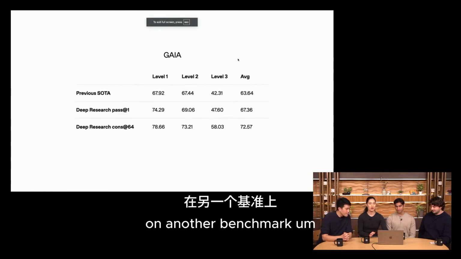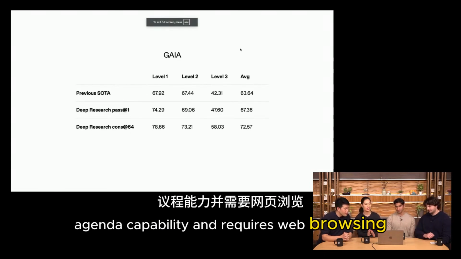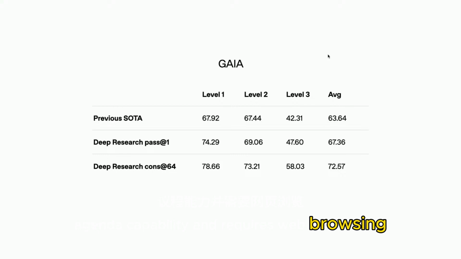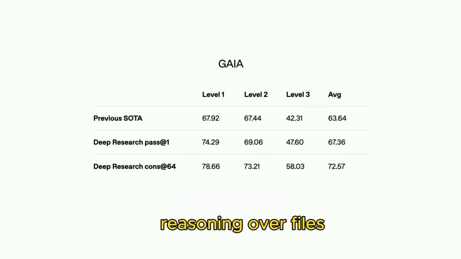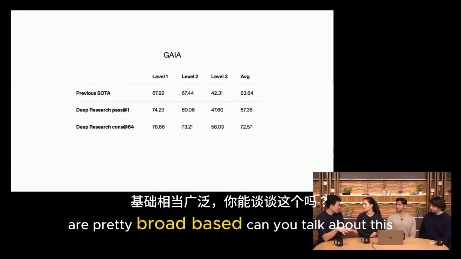On another benchmark, GAIA, that measures the model's agentic capability and requires web browsing, multimodal capability, code execution, and reasoning over files, the model also reaches a new high on all 3 levels of difficulty. We've also put together some internal benchmarks that are pretty broad-based. Can you talk about those?